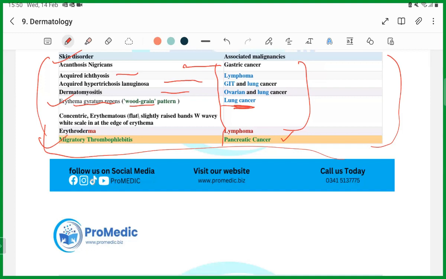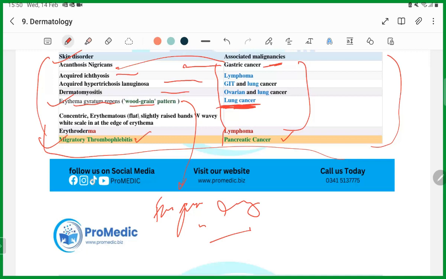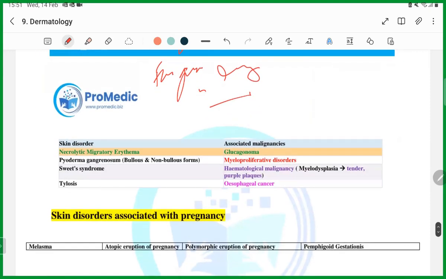They will tell you that a patient has a skin lesion which is erythema gyratum repens, like a wood grain pattern. Which of the following is the underlying cancer? Lung cancer. Or a patient has gastric cancer. Which of the following skin lesions is associated with it? Acanthosis nigricans. A patient has migratory thrombophlebitis. Or a patient has pancreatic cancer. Which skin lesion will be there? Migratory thrombophlebitis, guys. Similarly, a patient has been diagnosed with glucagonoma.